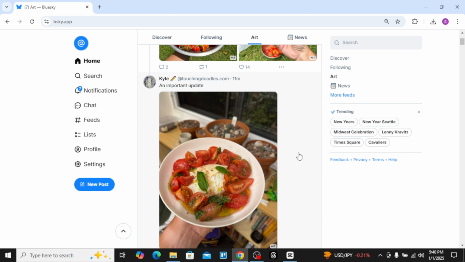By focusing on these strategies which I told you, you can build a vibrant presence on Bluesky that not only attracts followers but also fosters meaningful interactions within the community.